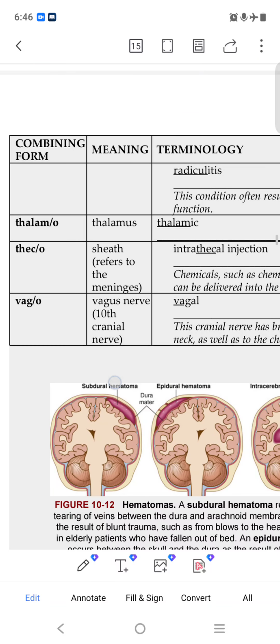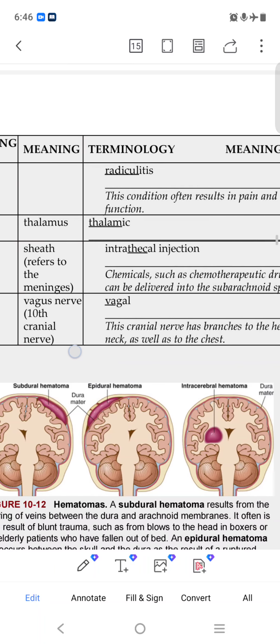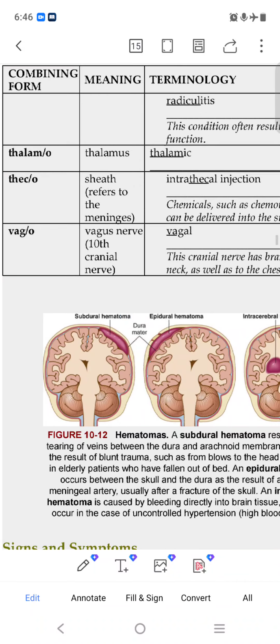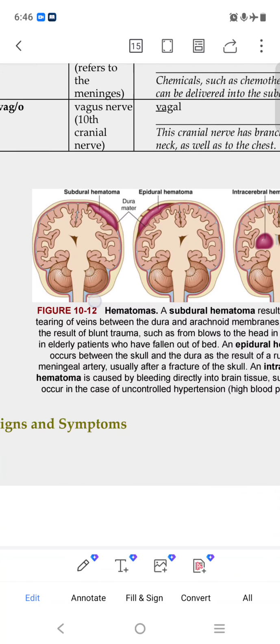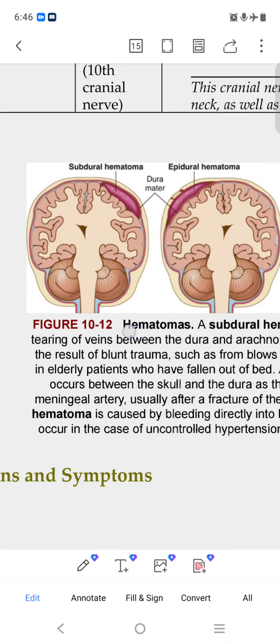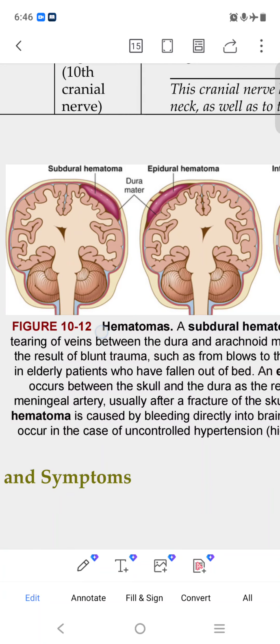Thalamus. Intrathecal injection is an injection where intrathecal means inside, put inside. And vagus nerve means our 10th cranial nerve. Here, subdural hematoma, you can see. The hematoma, a tumor of blood, happens in the subdural region.